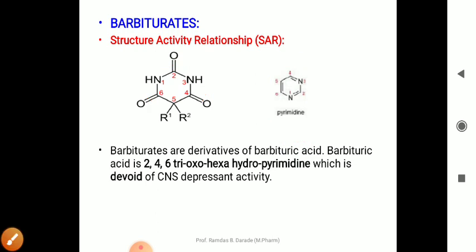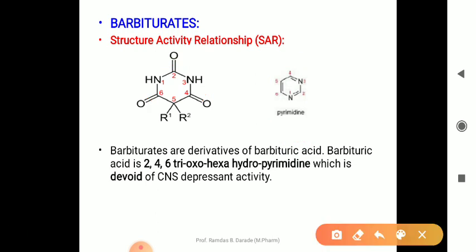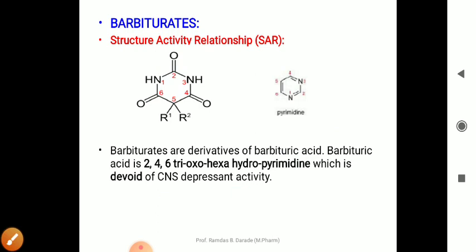But this barbituric acid is devoid of CNS depressant activity, meaning barbituric acid by itself does not have any CNS depressant activity. So this is the basic chemistry of barbiturates.